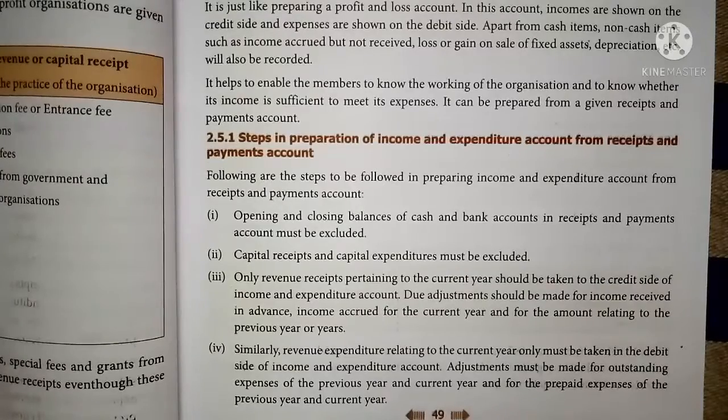So from the receipt and payment account, we should not take the opening cash balance and the opening bank balance. It should be excluded. Then the second step is that capital receipts and capital payments should not be taken. They should also be excluded from the receipt and payment account. So take only the revenue receipts and revenue payments from the receipt and payment account.